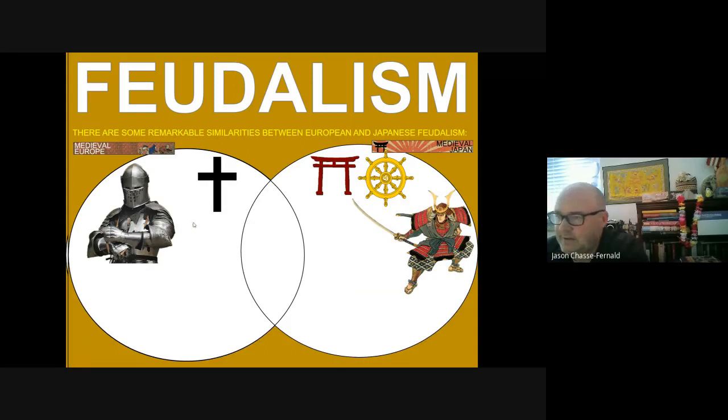Next, another difference. You could say that this is a similarity because they both have a group who are tasked with maintaining order within society and permitted to commit violence on behalf of the state. So these are your knights, these are your samurai. Hopefully you're able to identify that.